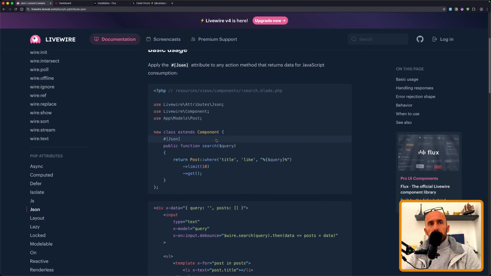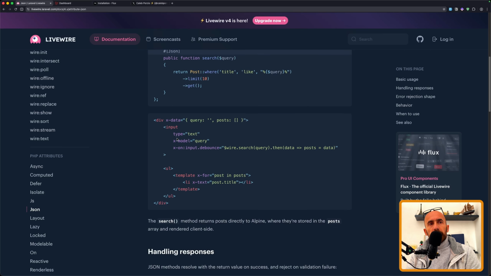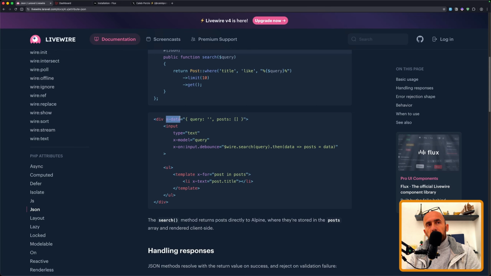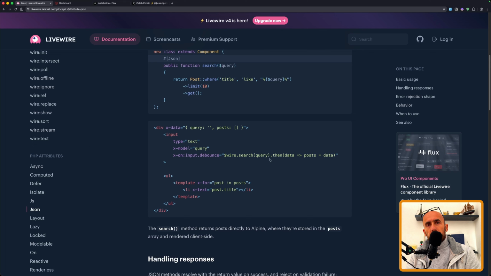So JSON, and for example, we have a search, and then we have x-data, which is an Alpine thing from Caleb Porzio also. Query, post. Now query is an empty string, post by default is an empty array, and then on input we use x-model query, which is this one, and x-on:input debounce. We're going to say wire:search. We're going to call this search passing the query here.